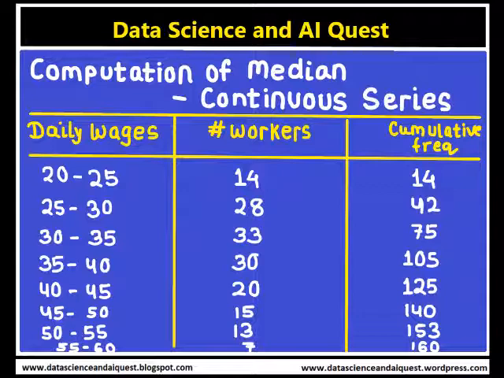Similarly, one would get till the last class interval, that is 55 to 60, and here also the number of workers is the frequency, that is 7. Here one can add up all the frequencies calculated for all the class intervals, and one can see that the cumulative frequency is 160.